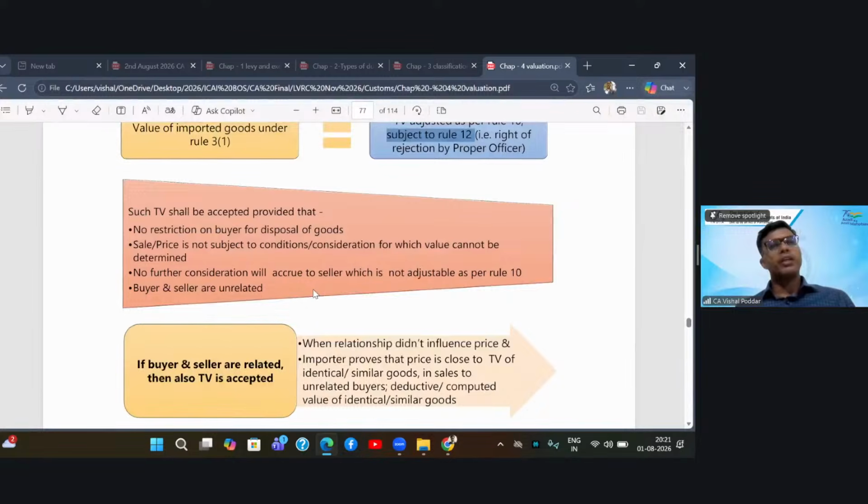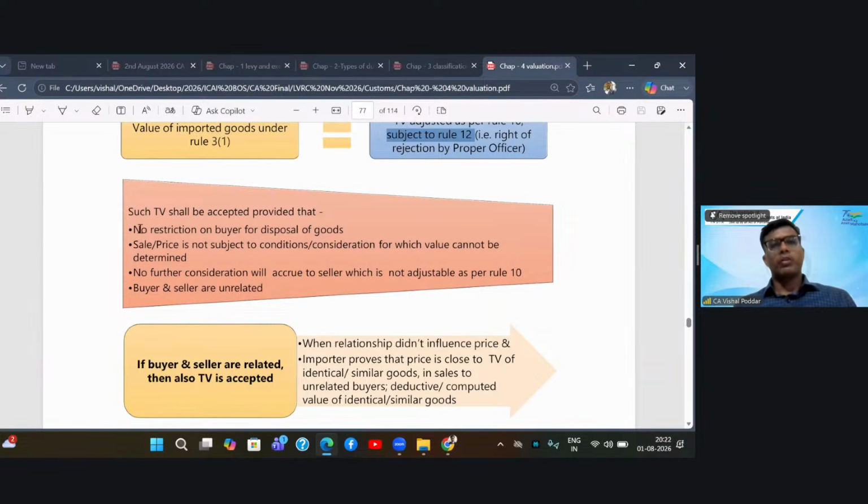Now, there are some conditions given in this Rule 3. You study two conditions in Section 14, that is, buyer and seller not related and price is the sole consideration. Besides that, some more conditions are given in this Rule 3. You have to comply with all these conditions. Then only your transaction value will be finally acceptable.